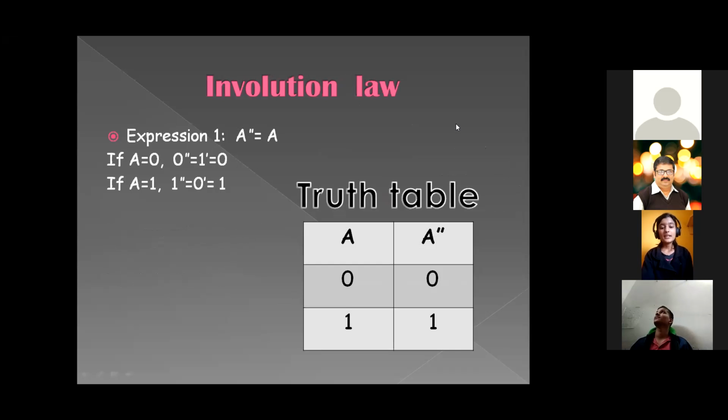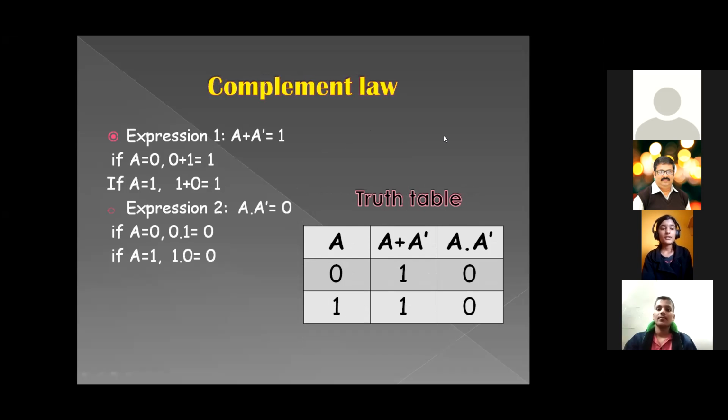A term that is inverted twice is equal to the original term. A double bar equals A. A double complement of a variable is always equal to the variable. Now we move to the last law, that is the complement law. When a term is multiplied with its complement, the product is equal to 0, or when a term is added to its complement, the sum is equal to 1. A dot A bar gives 0 and A plus A bar gives 1.